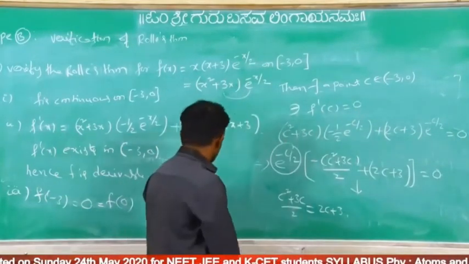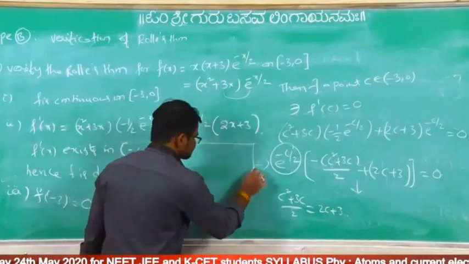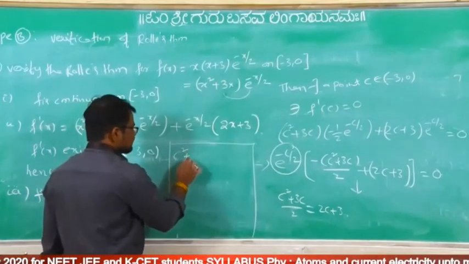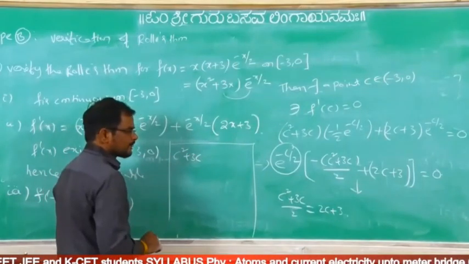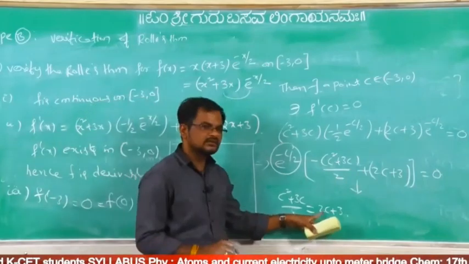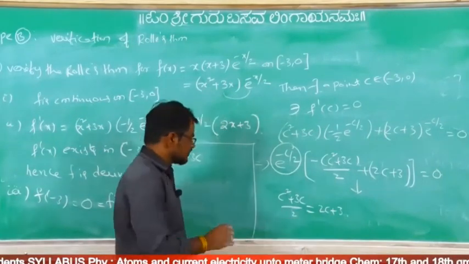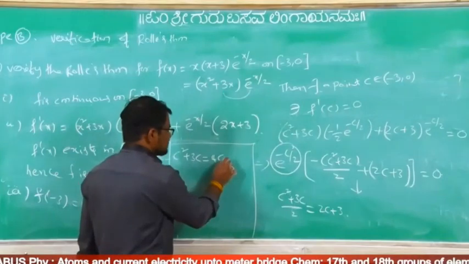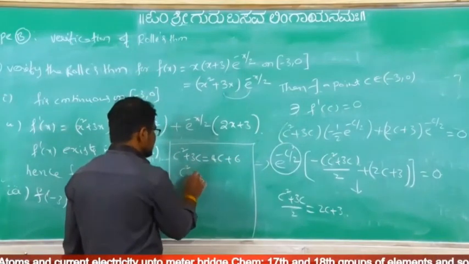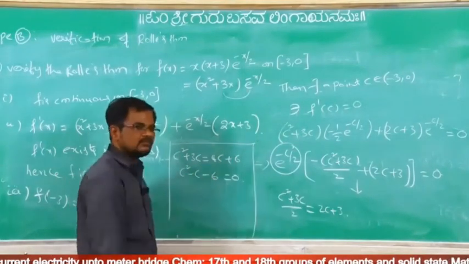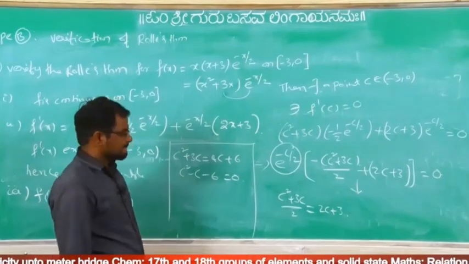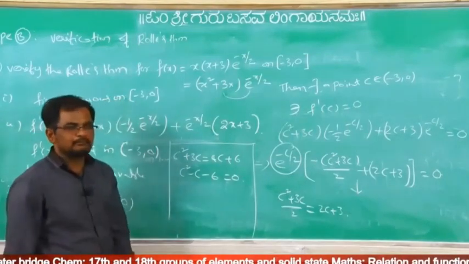Now simplify this one. c square plus 3c equal to 4c plus 6. c square minus c minus 6 equal to 0. What are the factors? Minus 3 and plus 2.